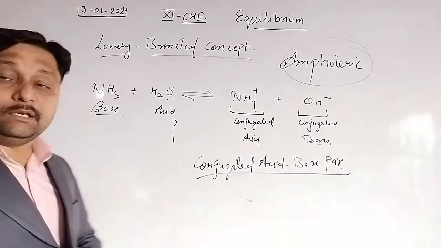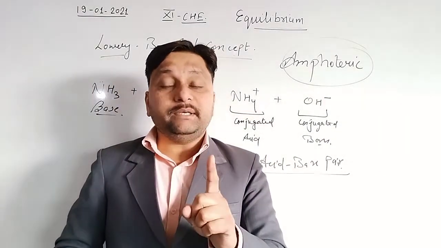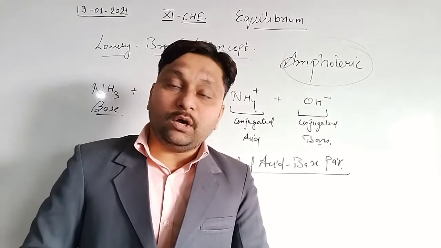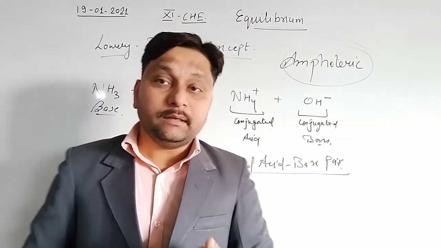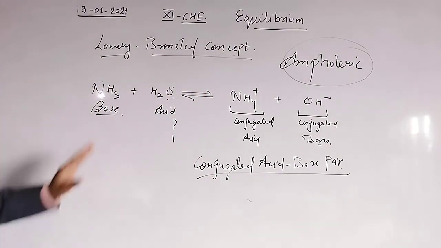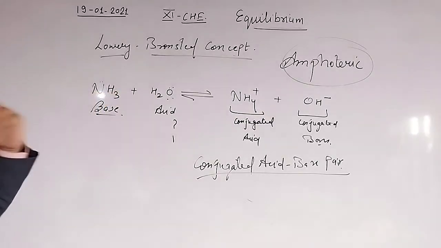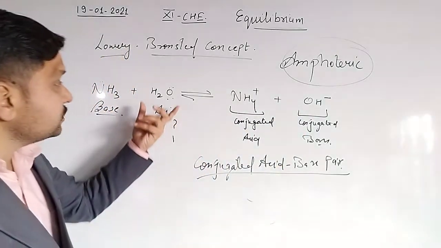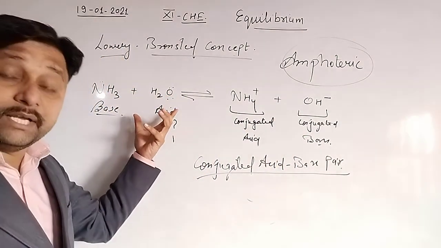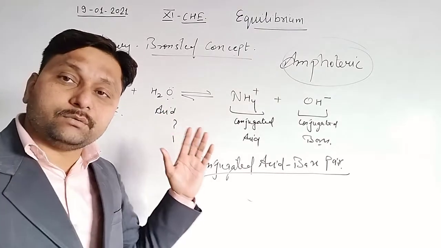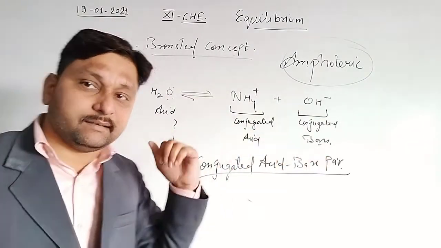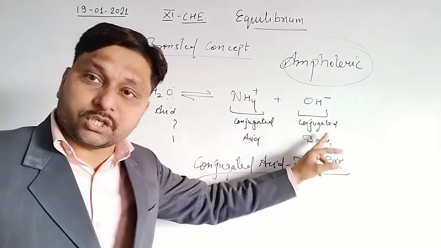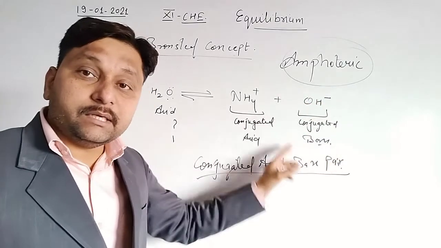And always remember, in a conjugated acid base pair, whether the compounds are acid or base, one will be strong and one will be weak. Clear? It should be remembered. Suppose ammonia, we know very well, is a base and is converted into conjugated acid. Water is converted into the conjugated base. So we know that water is not a very good acid. It's very weak. It represents 6.9 pH, जो हम आगे discuss करेंगे. Clear? So this water, when converted into the conjugated base, this base will be strong in nature.